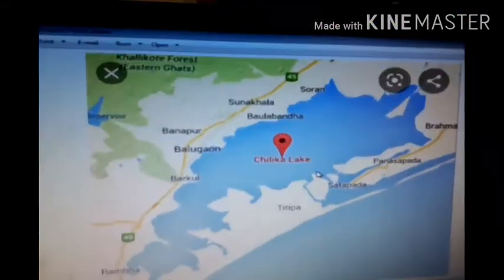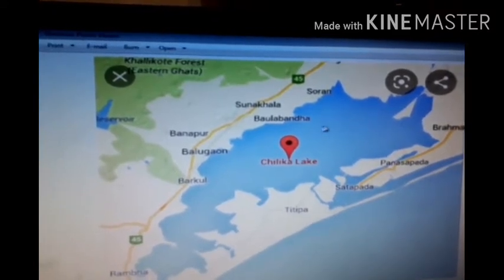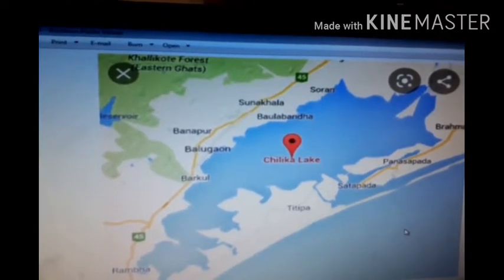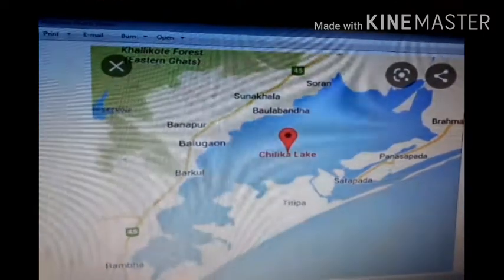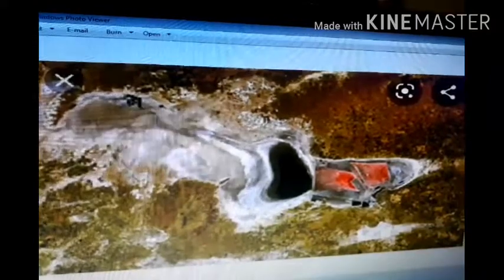This is the location of the Chilka Lake in Odisha. It is a freshwater lake near the Bay of Bengal, and another important lake is the saltwater lake in Rajasthan. These are the two important lakes. Other lakes are freshwater lakes, and most of the important lakes lie in the northern part of India, and these lakes are filled with water round the year.